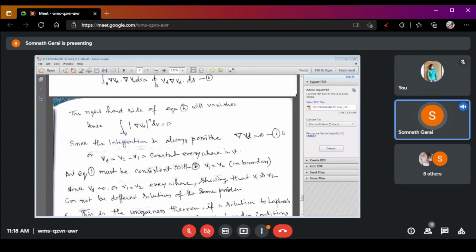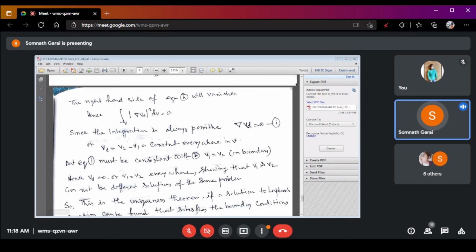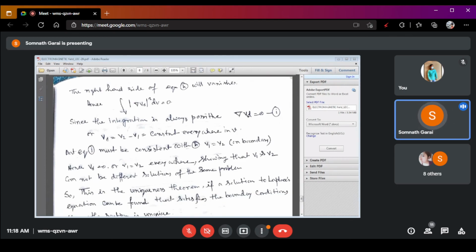And from equation number I, we must consider that Vd is equal to 0, then del Vd is also 0. So V1 minus V2 is equal to 0. If V1 minus V2 is equal to 0, then we can write V1 is equal to V2 on the boundary.